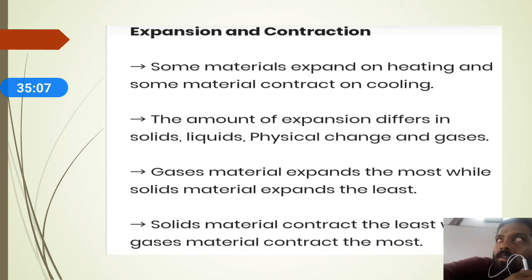Converting a solid into a liquid needs some energy, and converting liquid into gas requires more energy. And coming back from gas to liquid requires a cooling effect. So the state of matter affects expansion and contraction. Solid material contracts the least and gaseous material contracts the most.